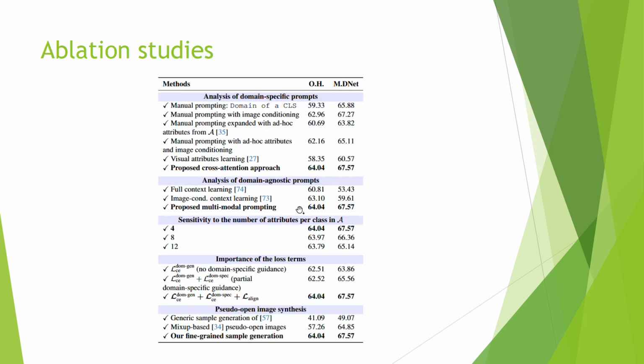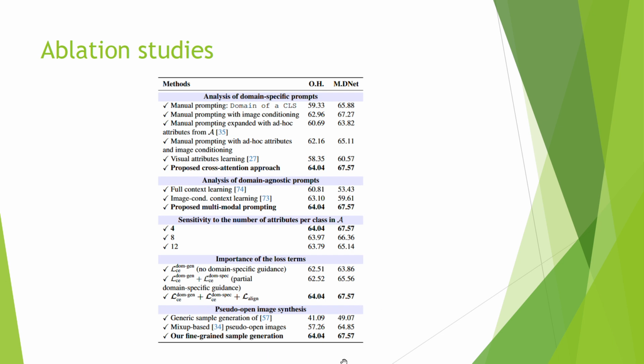We also do an extensive ablation study, whereby we try the different possible variations in the domain-specific prompting as well as the domain-agnostic prompting. And we also vary the number of attributes present per class, before we pass them through the cross-attention layer. We also do an ablation study on the variation of each of the three loss terms.